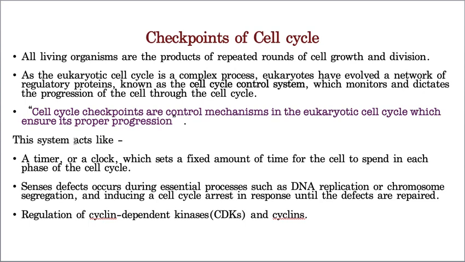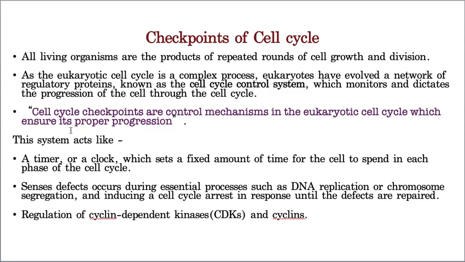eukaryotic cell organization is a little complex. So such a complex cell, when it is participating in division, needs a proper control system, and that proper control system is called checkpoints. Hope you understood. So cell cycle checkpoints are control mechanisms in the eukaryotic cell cycle which ensure its proper progression. If any error happens, it will immediately stop, first correct it, and then let the cell participate further in the cell division.